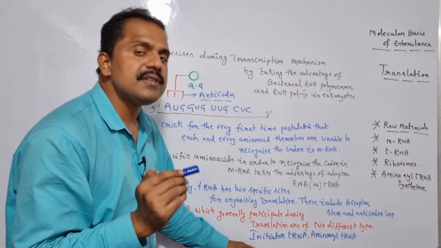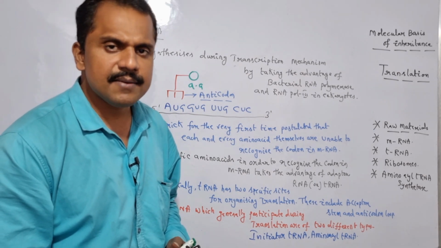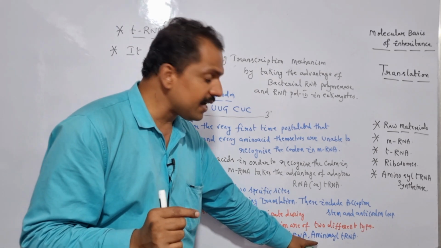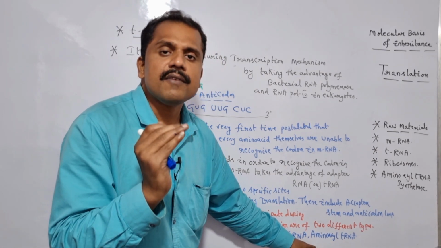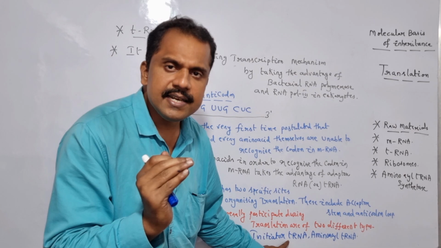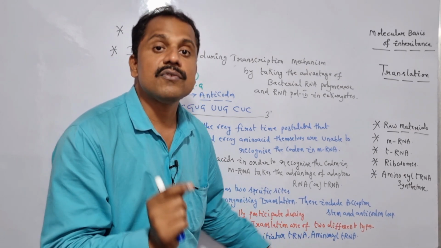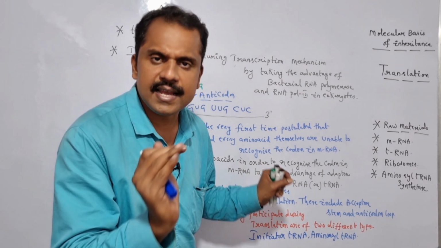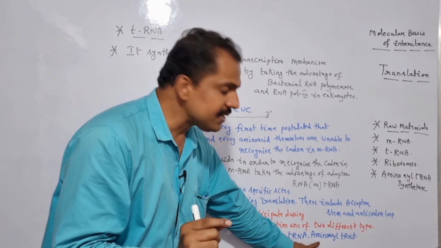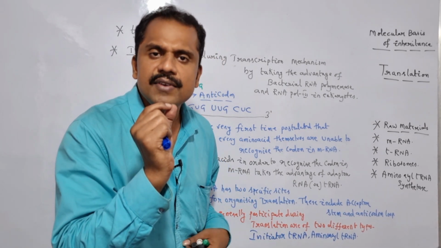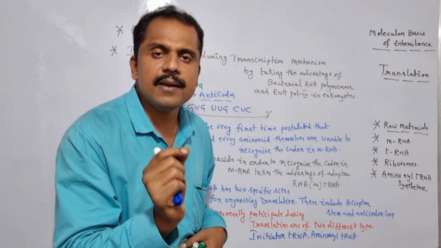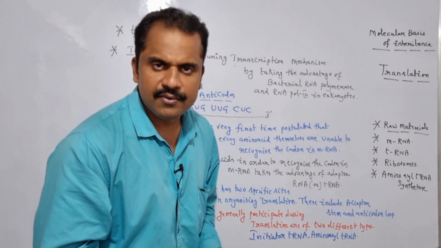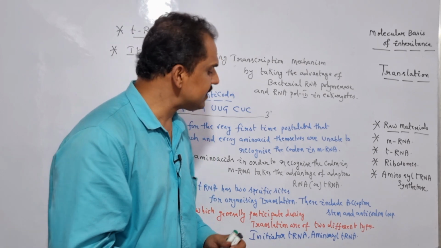And the specific tRNA which is responsible for the formation of the peptide bond between the initiator tRNA encoding amino acid and the amino acid tRNA encoding amino acid is termed as amino acid tRNA. Is it clear?